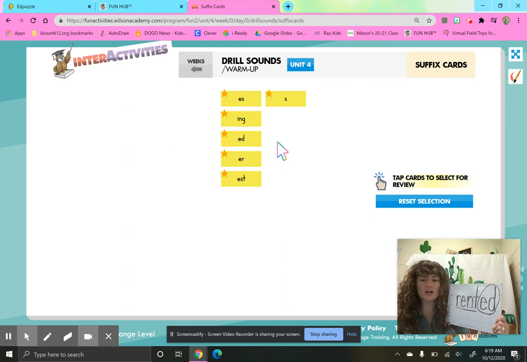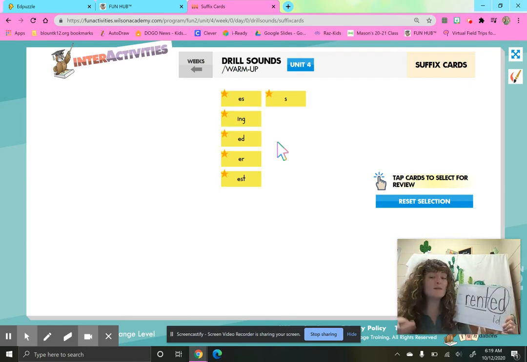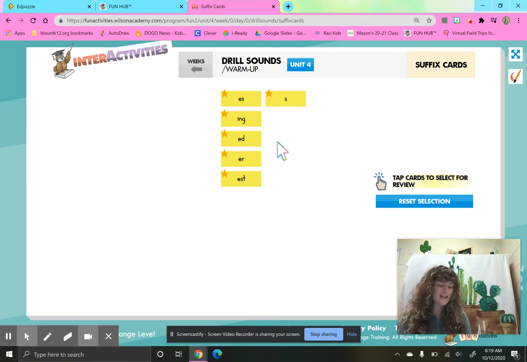In this word, what does that ed sound like? It sounds like id. So some words that have that suffix ed are going to say id. Rent, rented. All right, let's look at another word that has that suffix ed. Now, this word, the ed is going to sound different at the end.